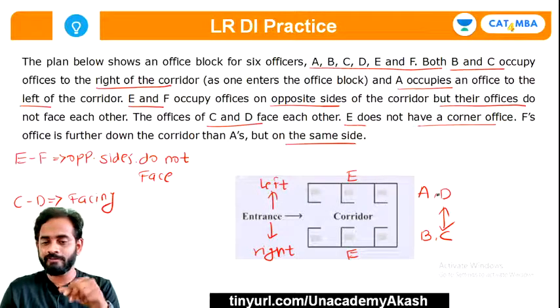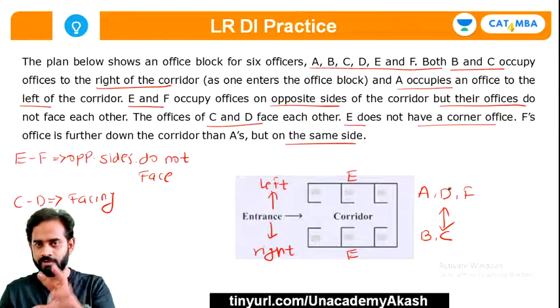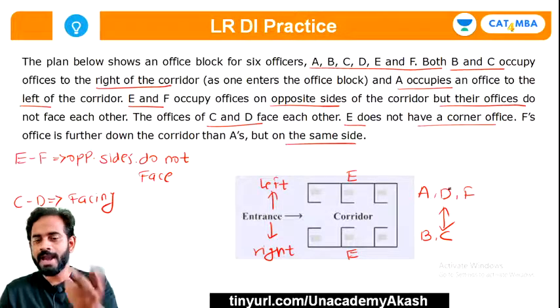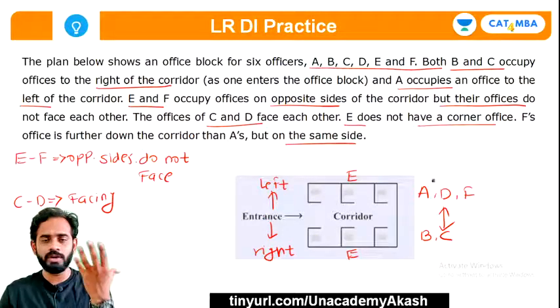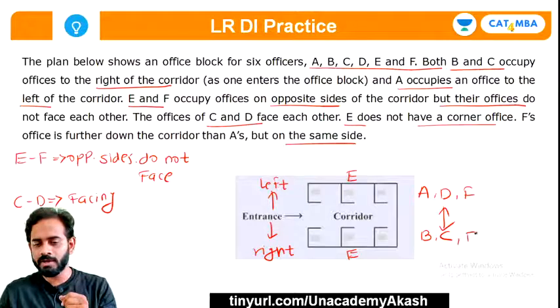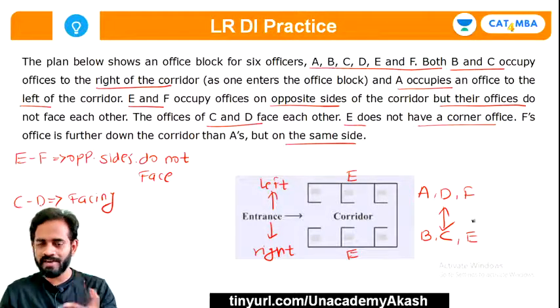So A and F both are on the same side. First of all I have written F on the same side of A, and there is only one person remaining. A is gone, B, C, D. Now E was remaining and there is only one place left. That's why E must be placed towards the right hand side.